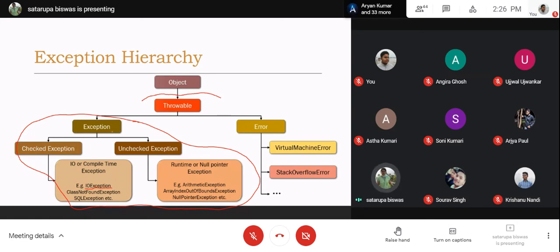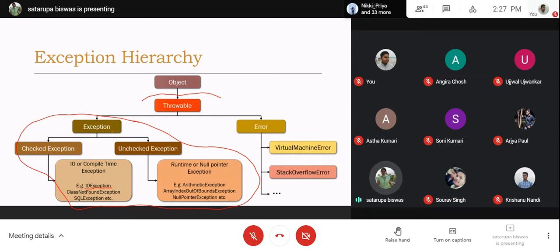So I told you, normally what happens when an exceptional situation occurs in a program: there may be two different kinds of exception, predefined and undefined. Predefined means the situation is known to the JRE. The null pointer exception or the illegal argument exception or the division by zero or the array index out of bounds, these are known situations.